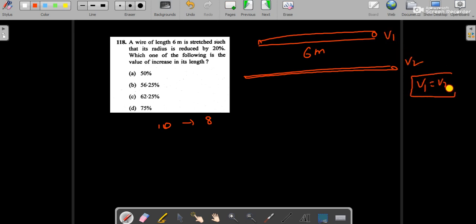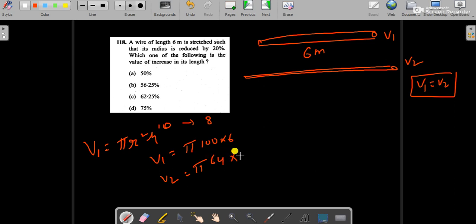Because we are not changing the material, if the material remains the same, let's apply the volume. This is a cylindrical form, so the volume of a cylinder is pi r square h. So V1 equals pi into 100, and h is 6. And V2 will be pi, and in place of r we can place 64, and we have to find